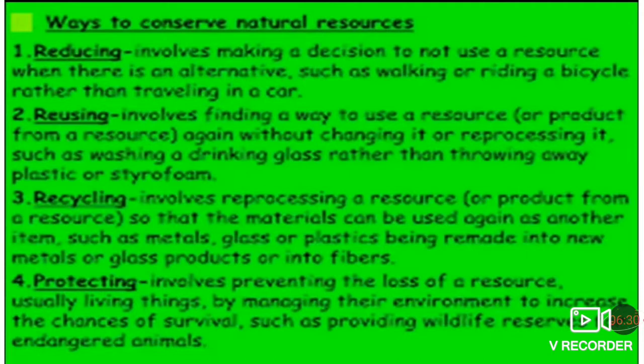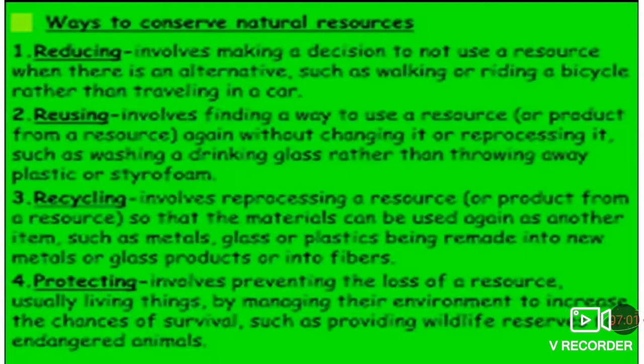Next is research. Always researching ways to find renewable alternatives to non-renewable resources. Solar or wind energy is a renewable alternative to the energy we use. So instead of using electricity, another alternative is solar or wind energy, because solar and wind energy are renewable energy.